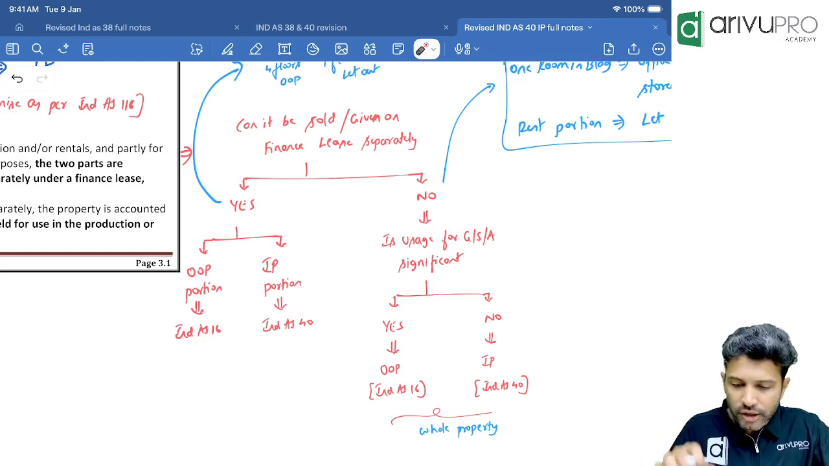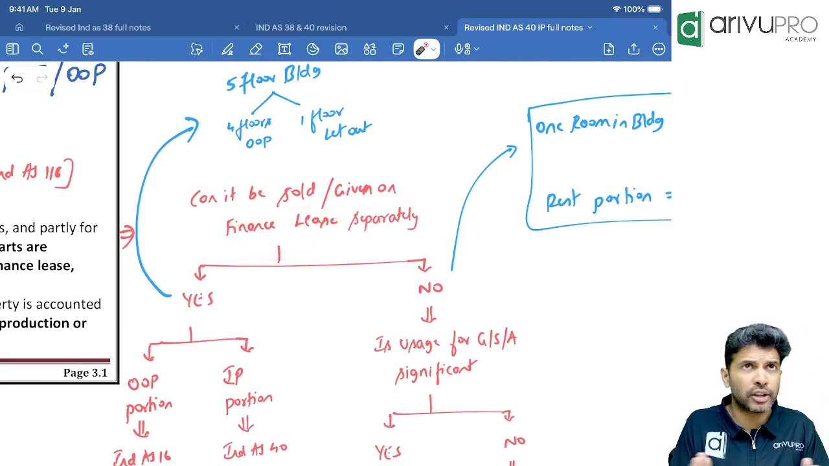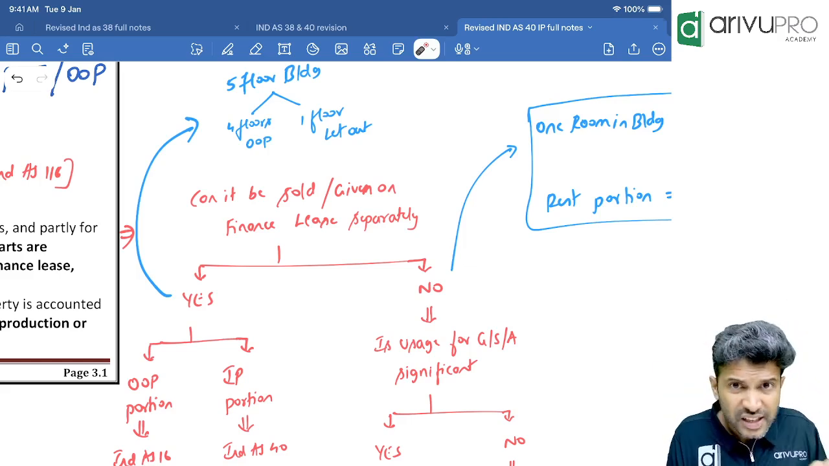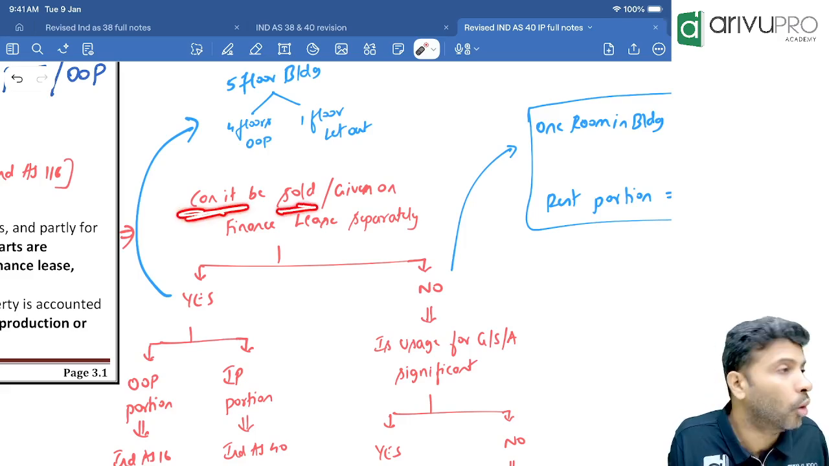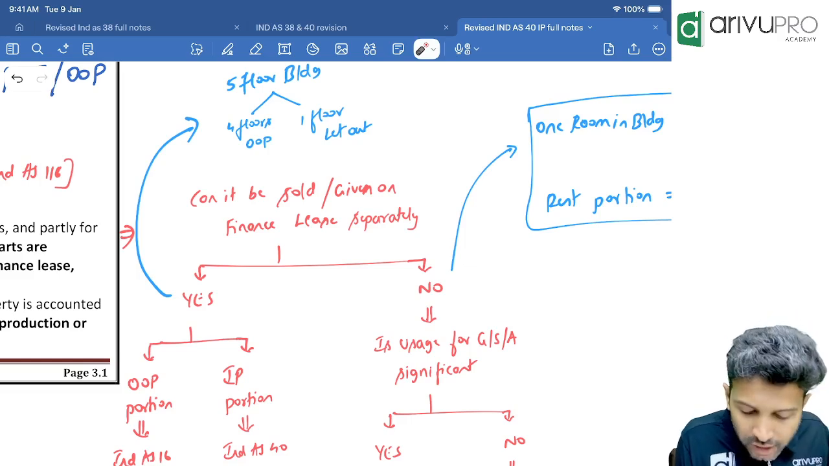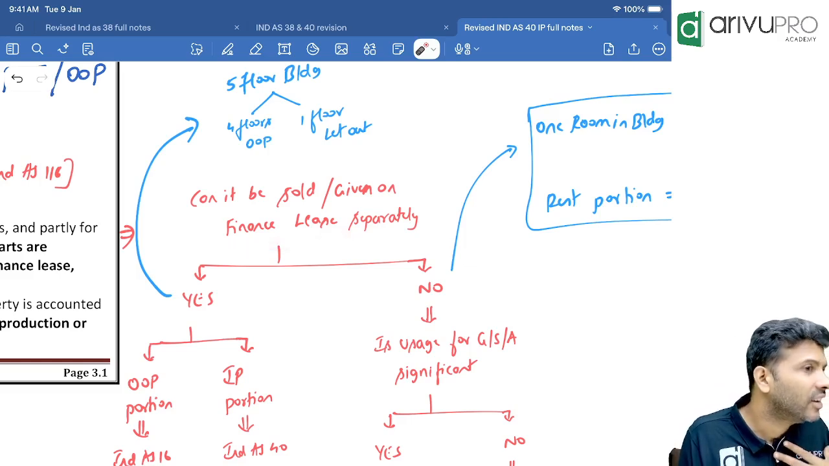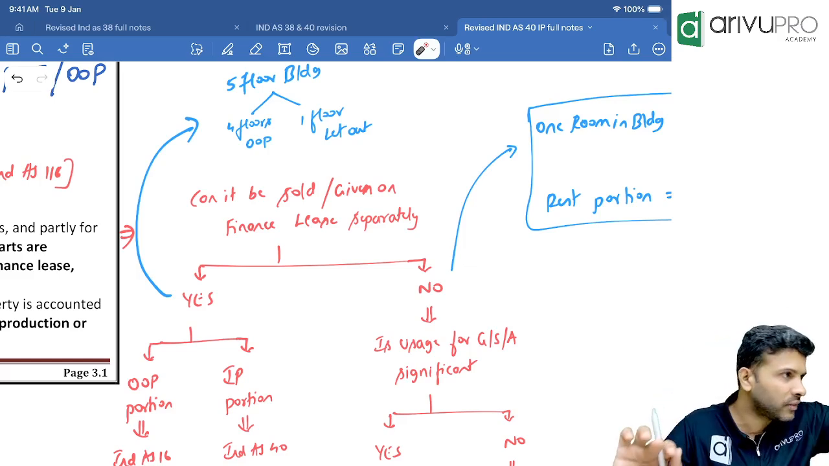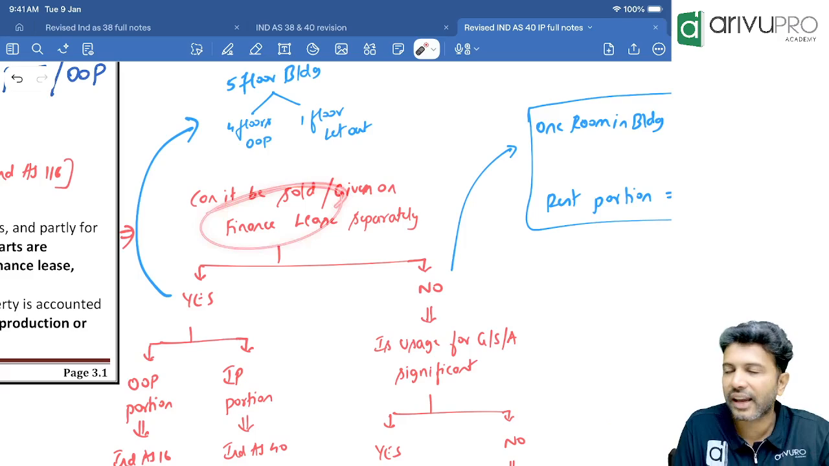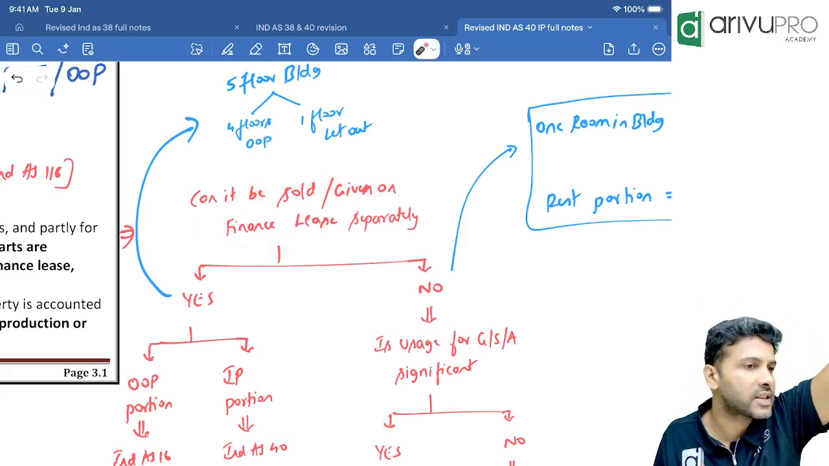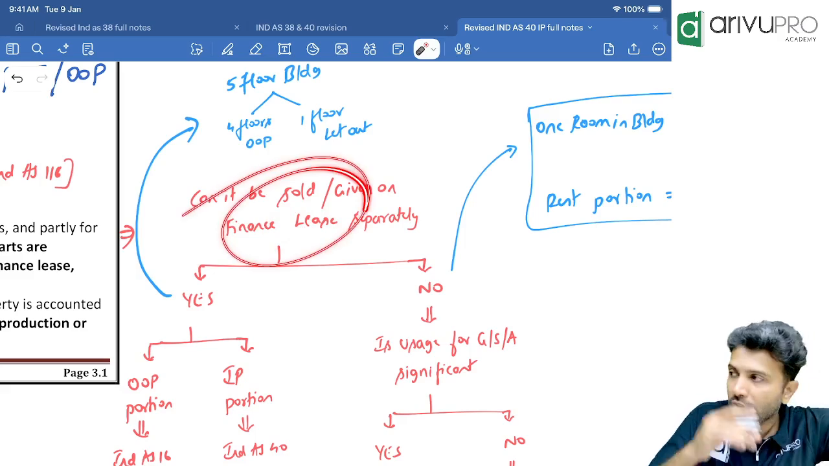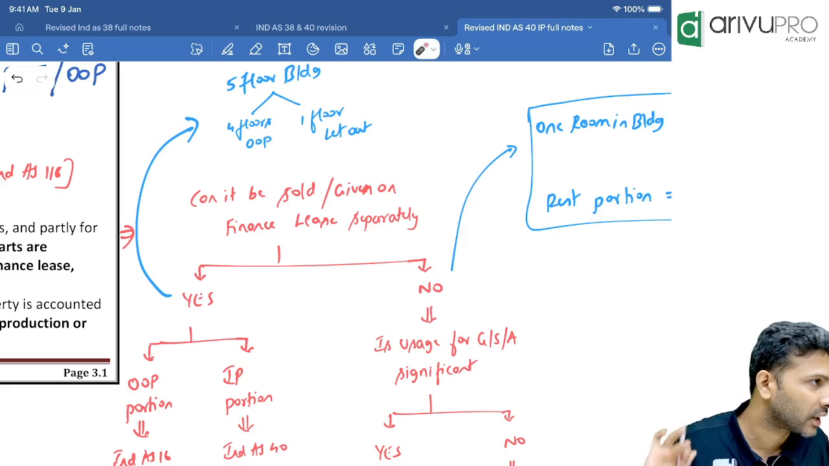Now a student will ask, sir, if it is finance lease, it is not investment property, no sir, because the asset will be derecognized. Just now you only told. We are not selling here. Check, they're saying, can it be sold or given on finance lease separately? That means you are checking: can we give it on finance lease? If you give it on finance lease, the asset you will derecognize, so investment property will not come. Here we are checking whether we can sell it or give it on finance lease separately. It's only a checkpoint. We have not actually given it on finance lease. Whether it is possible to give it on finance lease or sell it is what we are checking here. Understood the meaning? Got it.